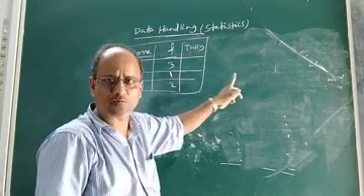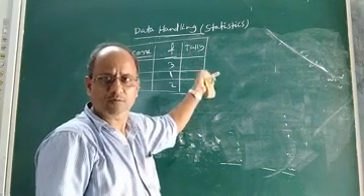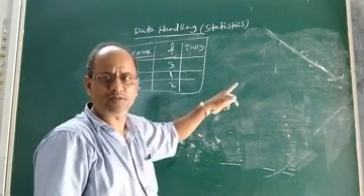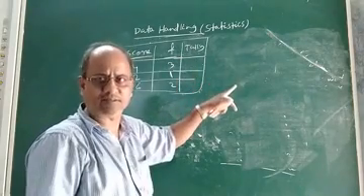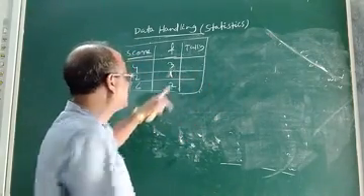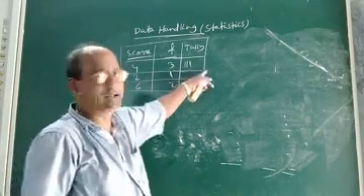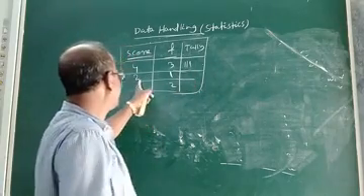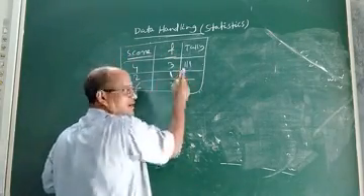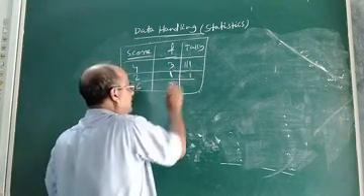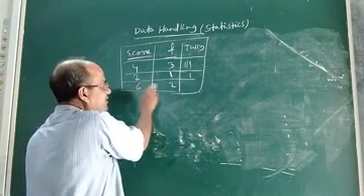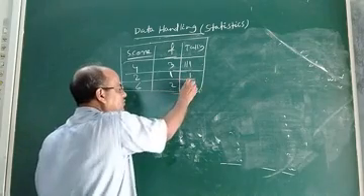Virat Kohli scored 4 runs, 3 boundaries, 3 times. So the frequency of 4 is 3, and this 3 will be represented by 3 tallies. Then 2 runs: its frequency is 1, 2 occurs 1 time, so 1 tally. Look at 6. 6 runs occur 2 times, frequency 2, so 2 tallies.